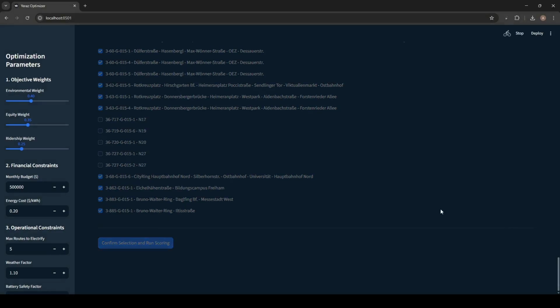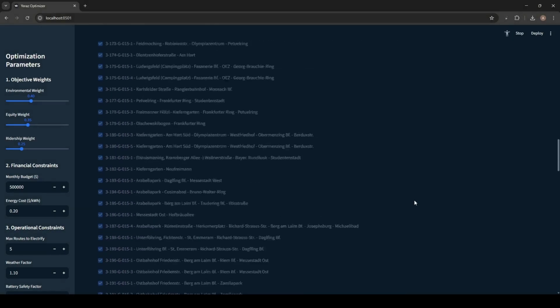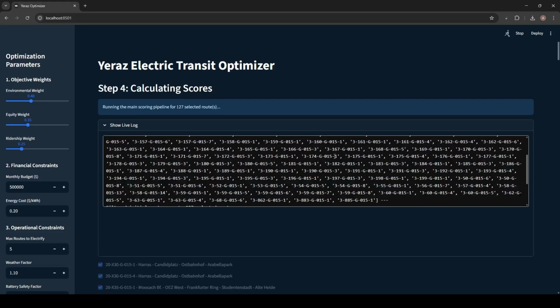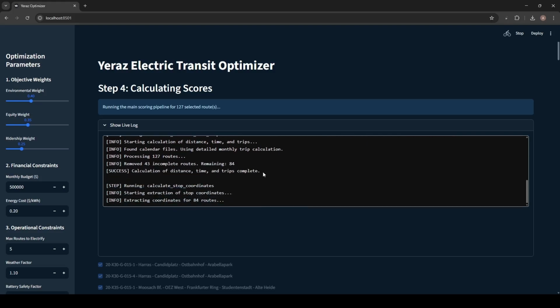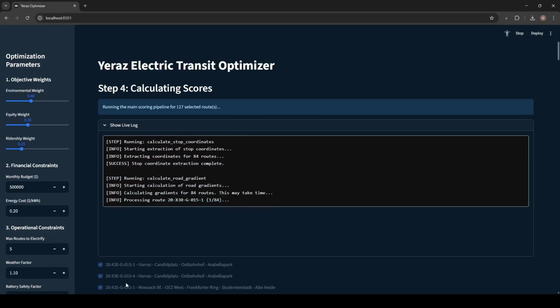After this, the algorithm based on GTFS data automatically calculates distance, full trips, full trip time, number of full trips per day, road gradient, ridership, emission score, and equity score. This may take a time, so when it is finished, we'll continue.